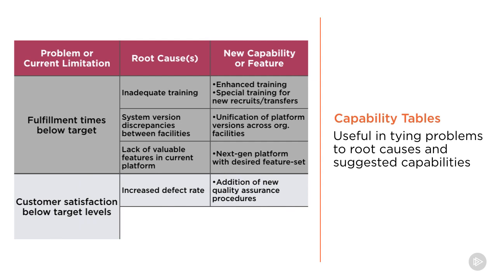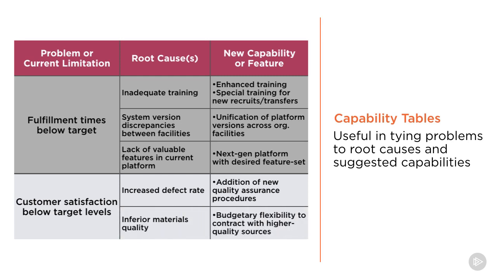Let's say that another current problem or limitation is that our customer satisfaction is below target levels. This could be due to the increased defect rate that we saw in the interrelationship diagram example. The addition of new quality assurance procedures may be helpful in this regard.